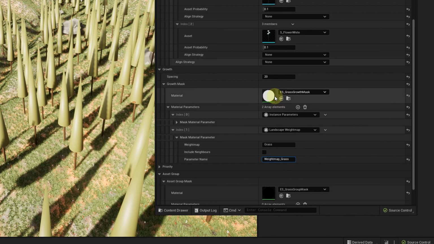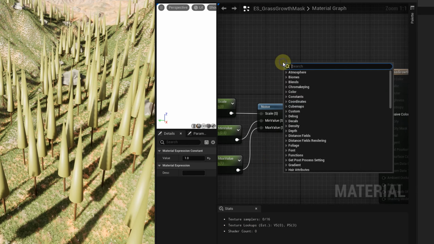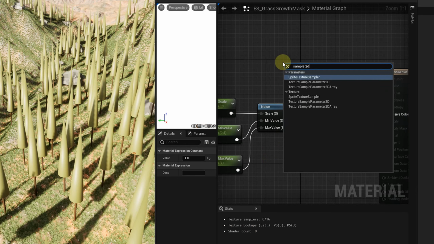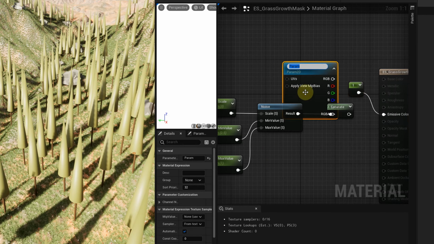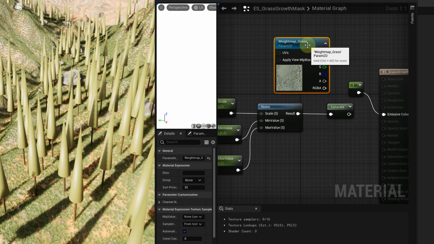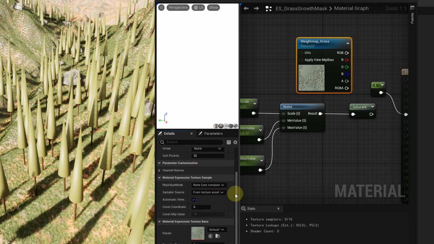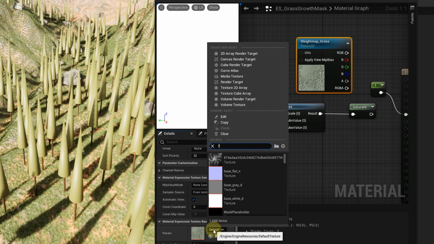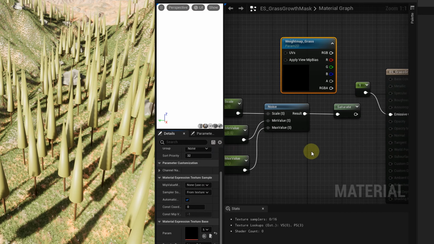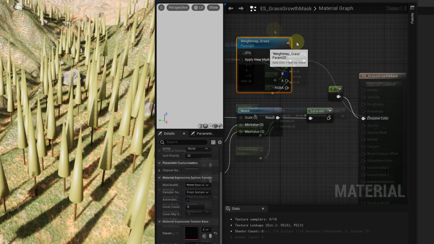Now we can access that weight map in the growth material. We need to create a texture sample parameter 2D and name it weightmap_grass, as that's how we named our parameter. We'll set a fallback texture to black. It means that it will return 0 if the grass weight map is missing.